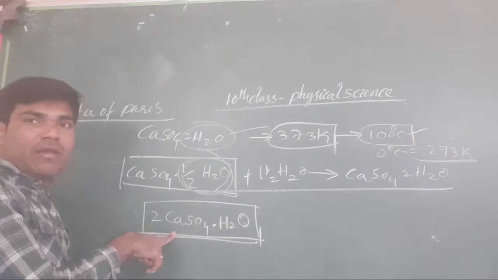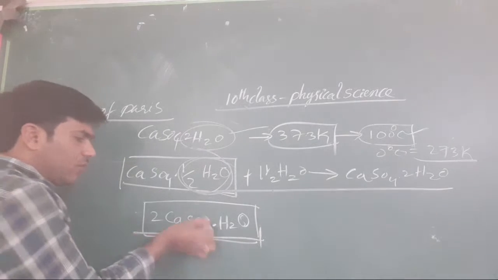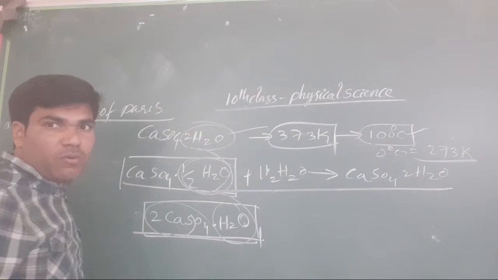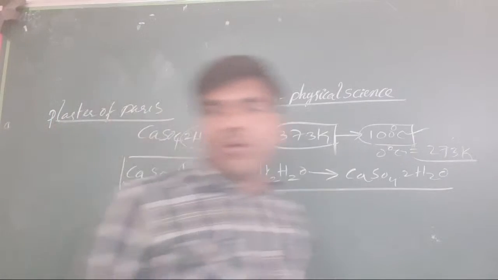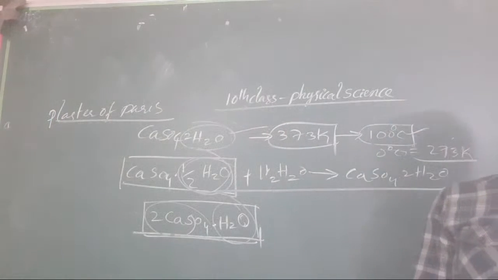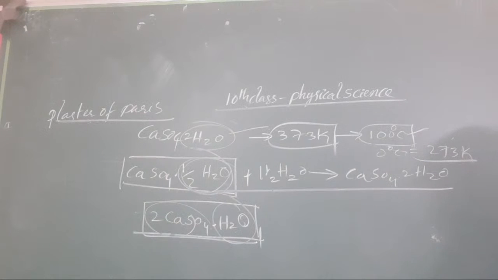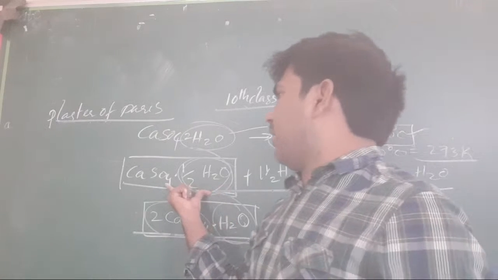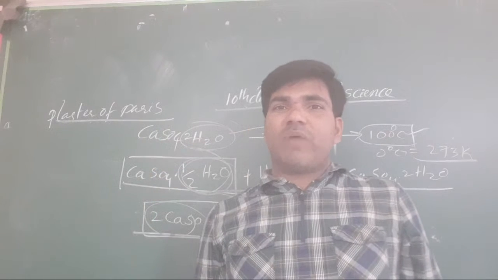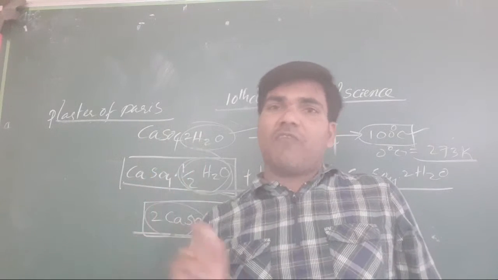In a general manner, two copper sulfates share one water molecule. That is what gives us plaster of Paris. Understood, all of you? The question is already in our textbook. How can we get a half water molecule? It is written as: two formula units of copper sulfate share one molecule of water. That is very important. The question may be asked like this: in the plaster of Paris there exists only half H2O.